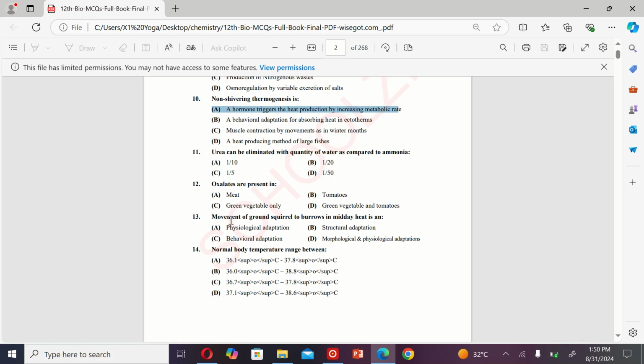The next MCQ is: movement of ground squirrel to burrows midway through heat is A. Physiological adaptation, B. Structural adaptation, C. Behavioral adaptation, and D. Morphological and physiological adaptation. So the correct option is C. The next MCQ is: normal body temperature range between. So the correct option is A.